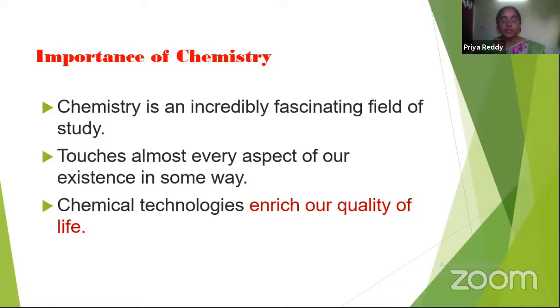Even for example, fabrics. Earlier we used to use only natural fabrics. Now we have a lot of synthetic fabrics. There are many advantages of synthetic fabrics, for example durability. Nowadays we are using different kinds of synthetic fabrics and even polymers. Polymers, everywhere we have polymers. If we want to pack our lunchbox, nowadays many people are taking only plastics, which are made up of polymers. Water bottles are made up of polymers, even switchboards are made up of polymers. So these things have definitely enriched the quality of our life by the study of chemistry.